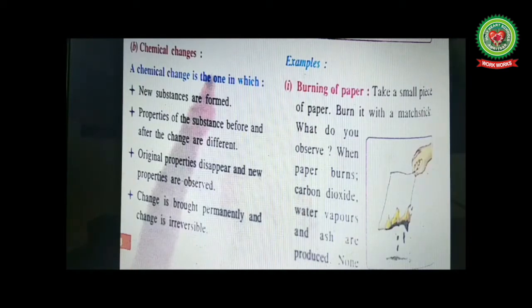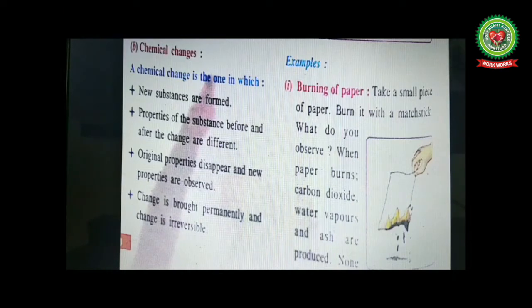We have seen that the cotton ball was white in color and it turned black after burning. Original properties disappear and new properties are observed. We have discussed this earlier. Next, the change is brought permanently and the change is irreversible. A chemical change is irreversible.